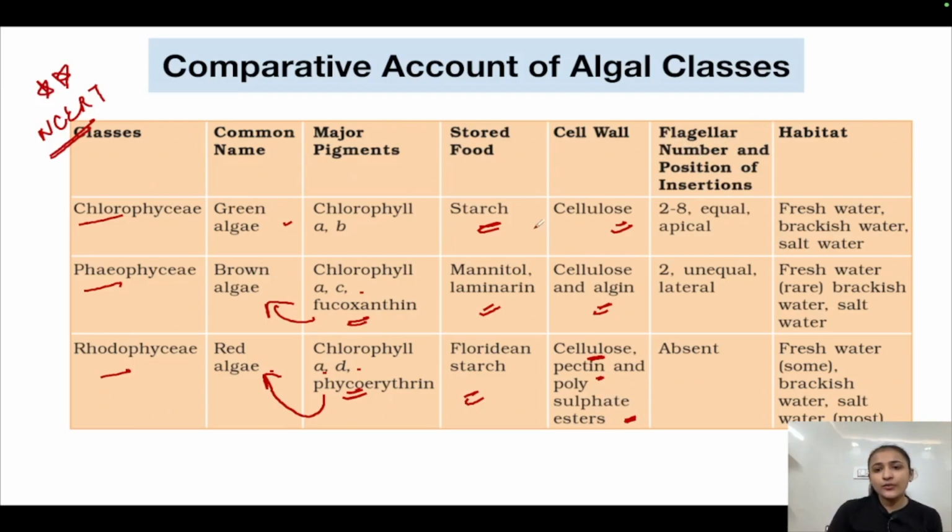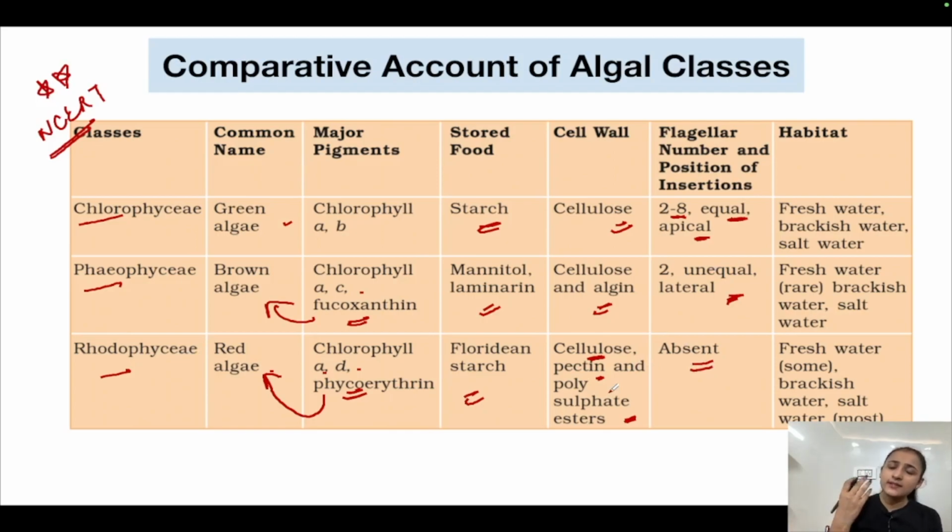In Chlorophyceae, 2 to 8 flagella are present in the zoospores. They are equal and apical. In Phaeophyceae, 2 unequal lateral flagella are present; the biflagellate zoospores are unequal in length. In Rhodophyceae, as already told, the flagella are absent altogether.